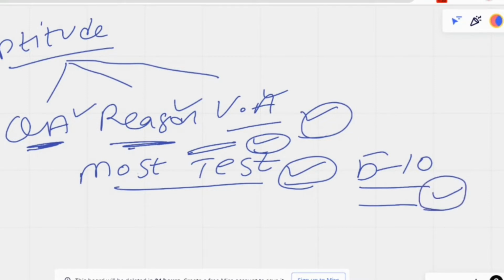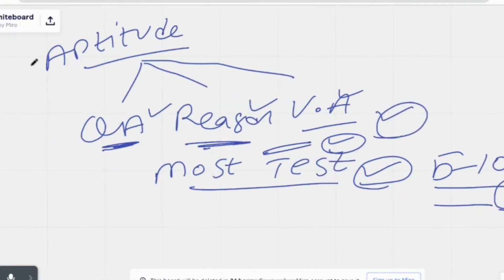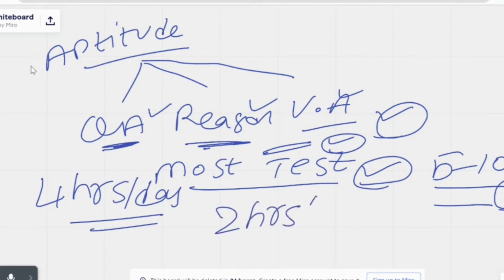If you score well enough, it's good. And if you're not able to score well in your mock test, you need to focus on the particular topic where you are lagging. As I said earlier, this is the main process required to crack any aptitude exam. Basically, if you are weak in aptitude, you need to practice 4 hours a day. If you are an advanced person, then you need to practice at least 2 hours a day. How you spend these 2 hours is just to revise the formulas in quantitative aptitude.